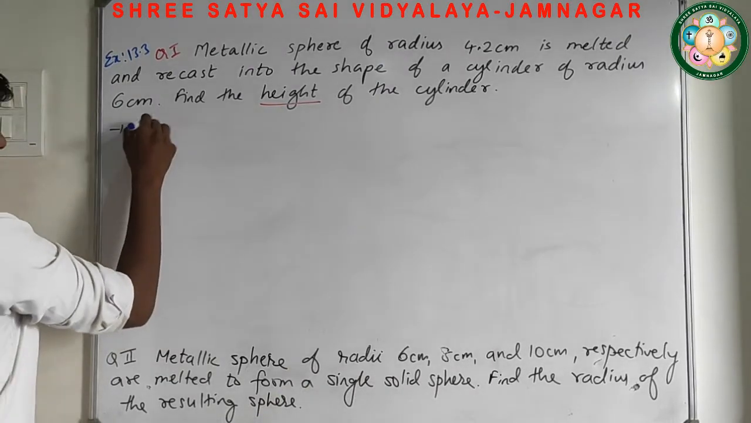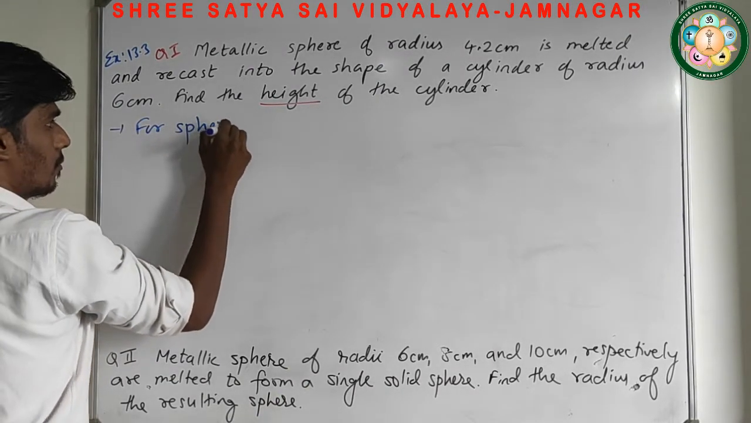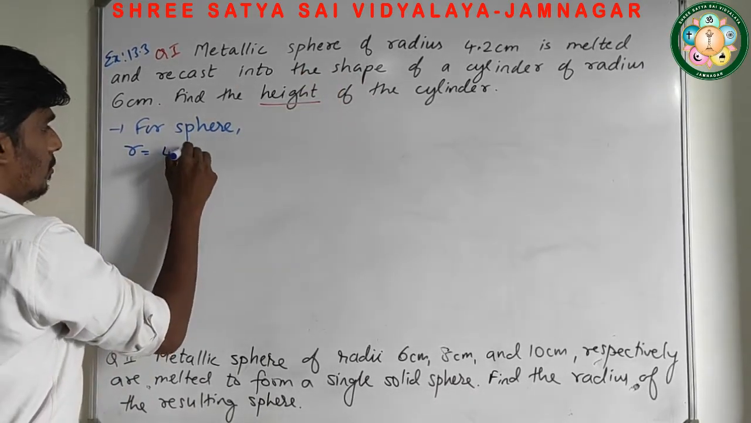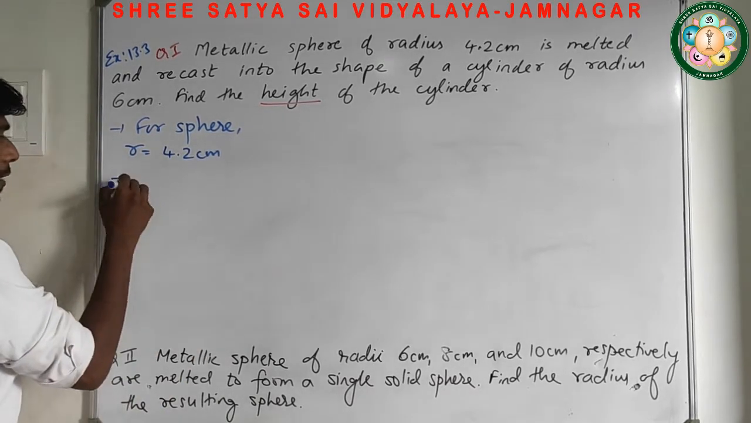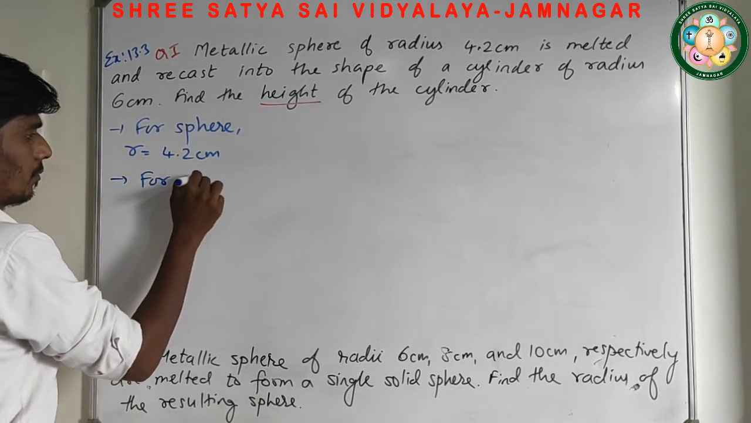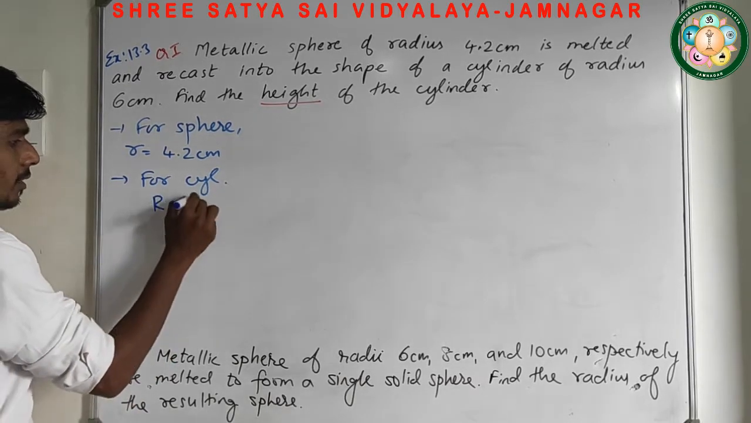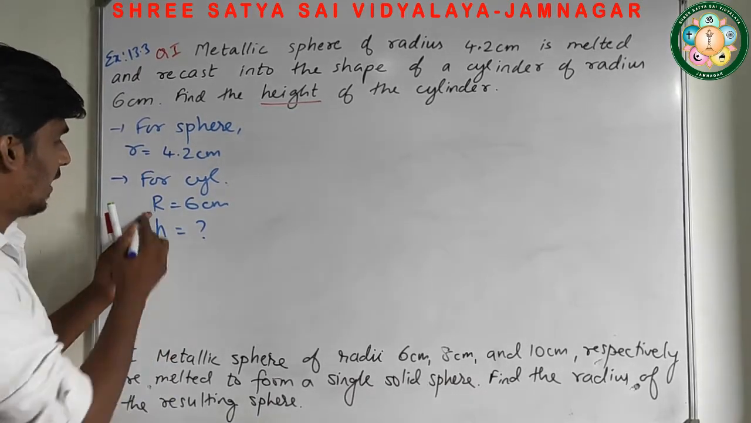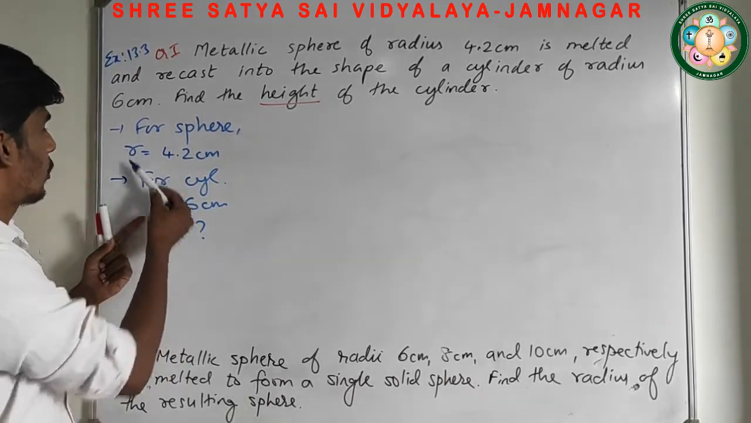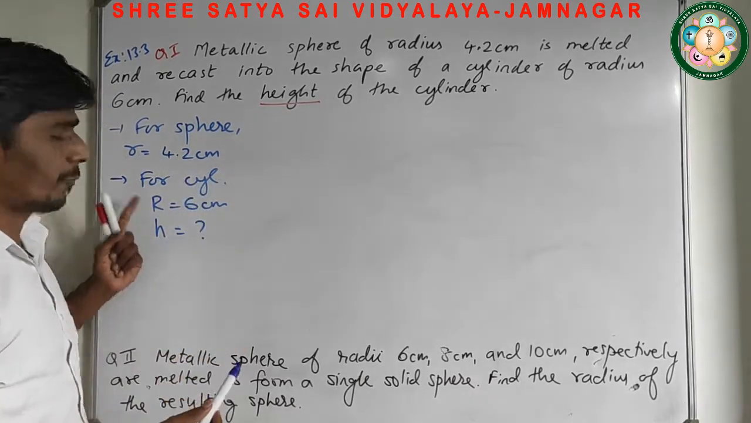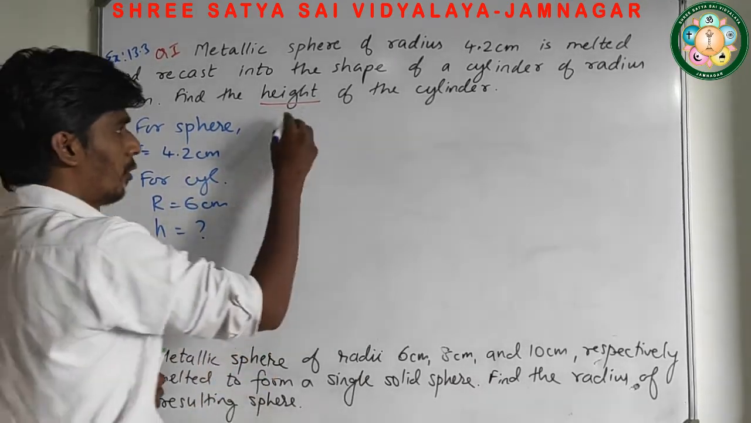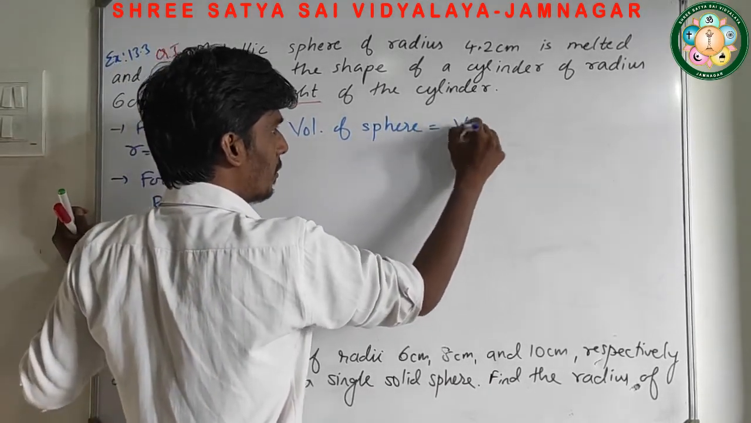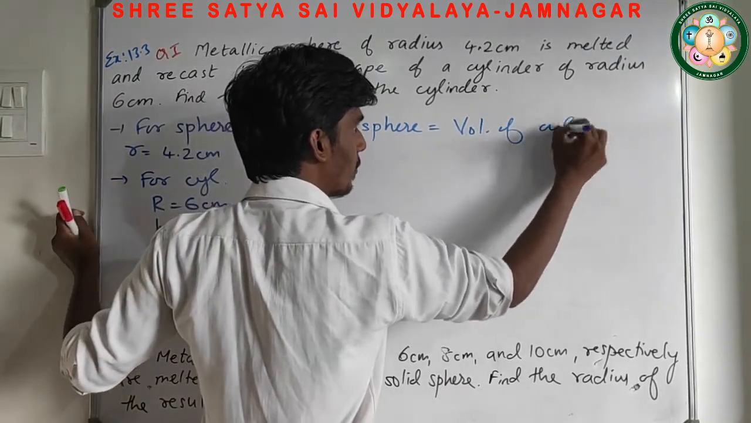For sphere, what is the radius? Radius is 4.2 cm. And for cylinder, what is the radius? It's 6 cm and height we don't know. I took the capital letter here because both the radii are different. So I have to take two different variables for radius. Now we know that volume of sphere equals volume of cylinder.